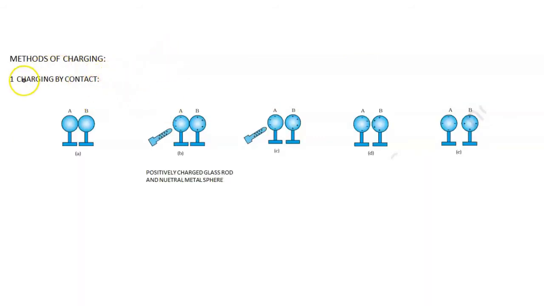So the next topic is methods of charging. We can charge an uncharged object by two methods. The first one is charging by contact.